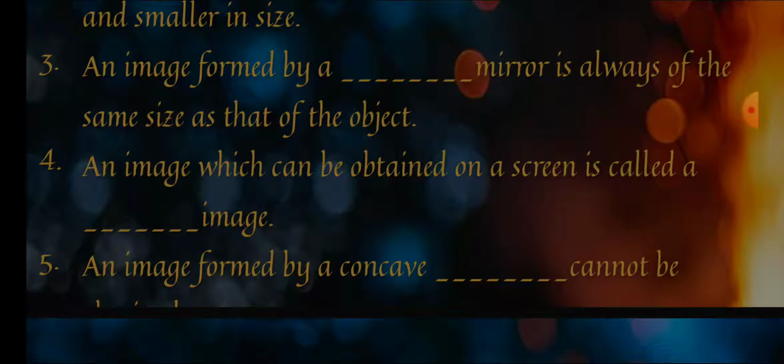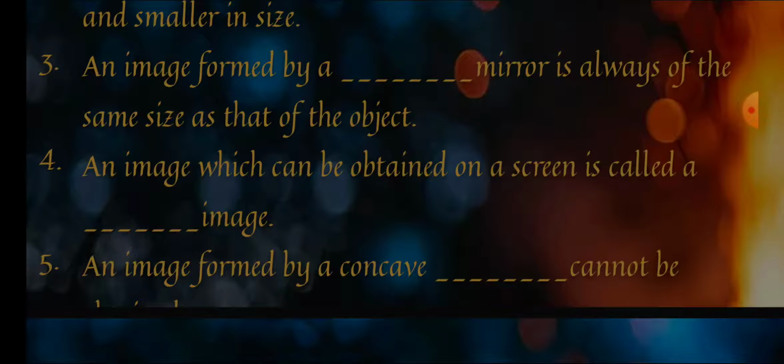Next is, an image which can be obtained on a screen is called a dash image. If there is intersection of rays on the screen after reflection, then you can see that a perfect image is formed on the screen. So that is nothing but the real image.